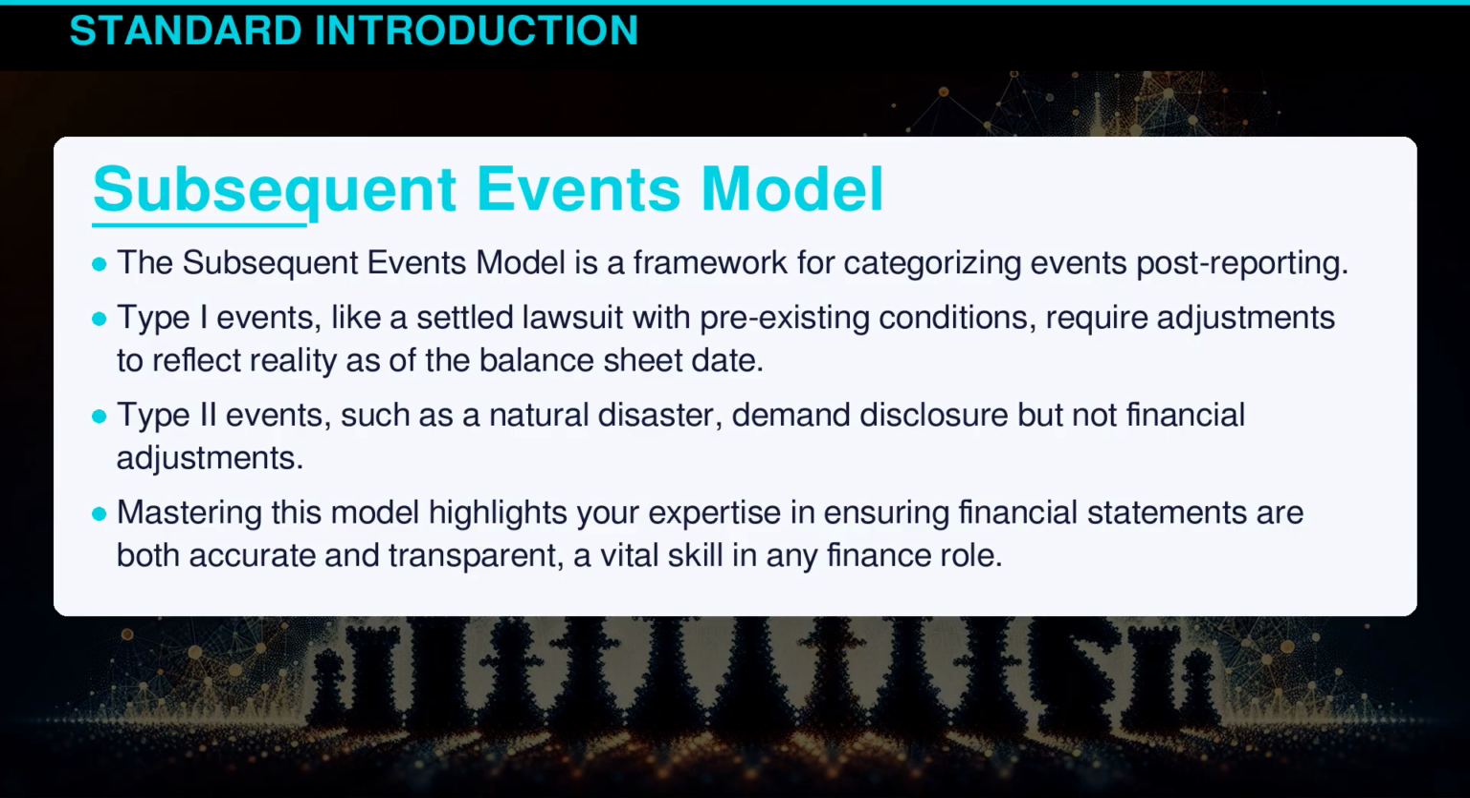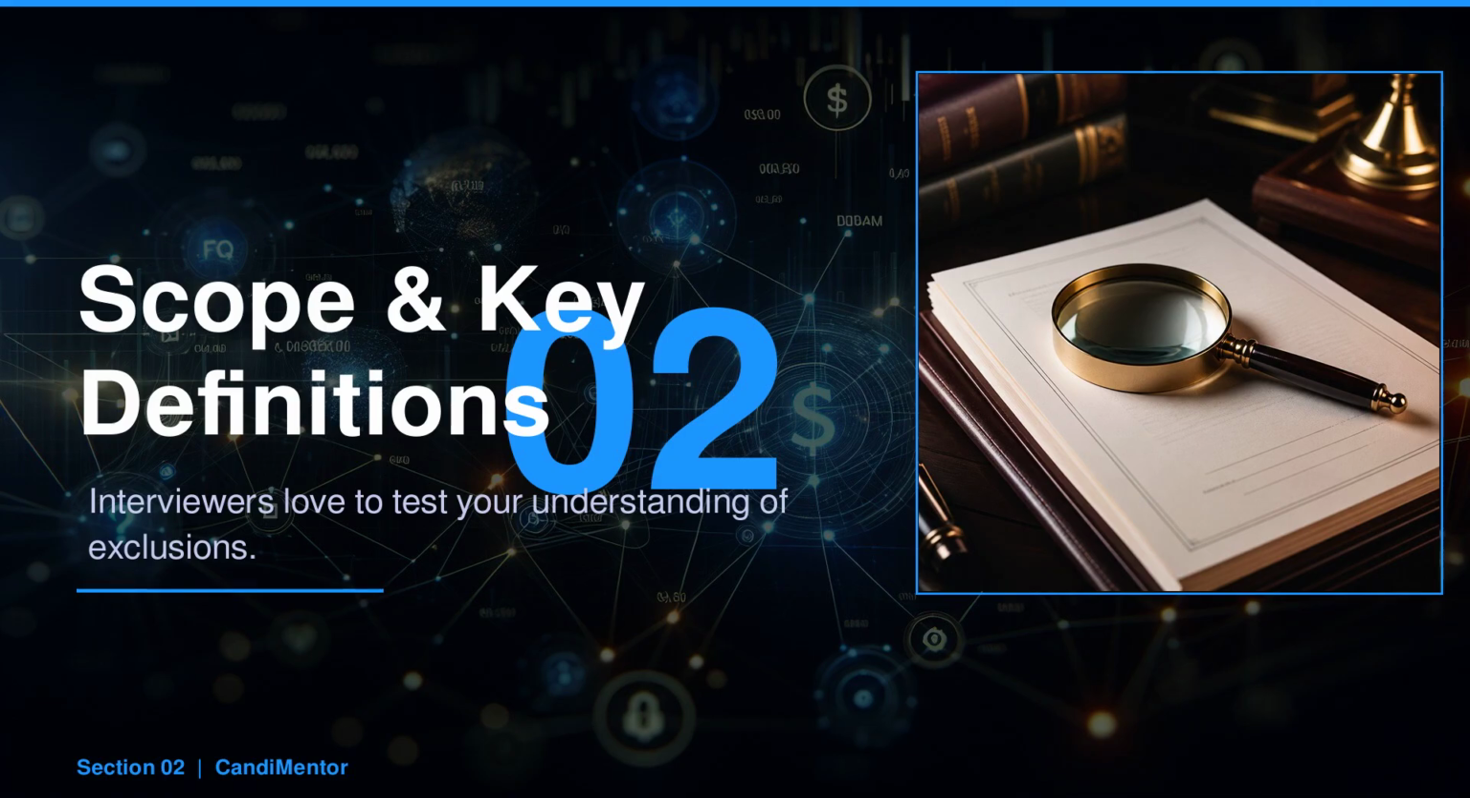Type 1 events, like a settled lawsuit with pre-existing conditions, require adjustments to reflect reality as of the balance sheet date. Type 2 events, such as a natural disaster, demand disclosure but not financial adjustments. Mastering this model highlights your expertise in ensuring financial statements are both accurate and transparent, a vital skill in any finance role. Understanding scope in ASC 855 is crucial for real-world accuracy.